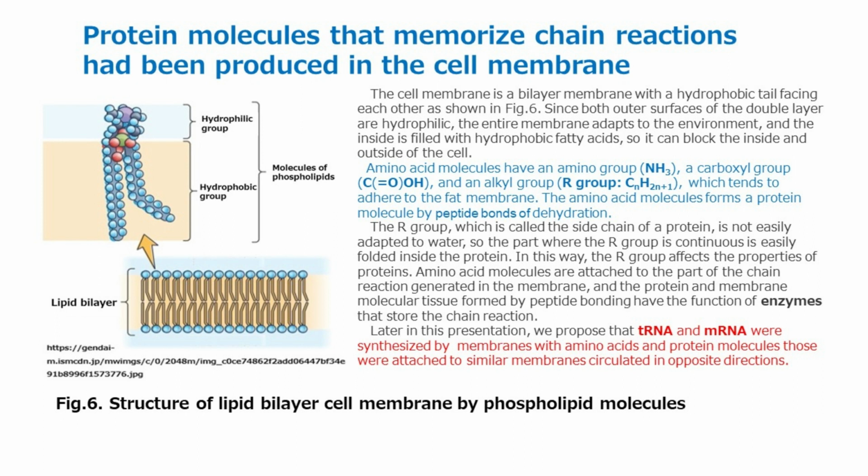Amino acid molecules are attached to the part of the chain reaction generated in the membrane, and the protein and membrane molecular tissue formed by peptide bonding have the function of enzymes that store the chain reaction. Later in this presentation, we propose that tRNA and mRNA were synthesized by membranes with amino acids and protein molecules. Those were attached to similar membranes circulated in opposite directions.